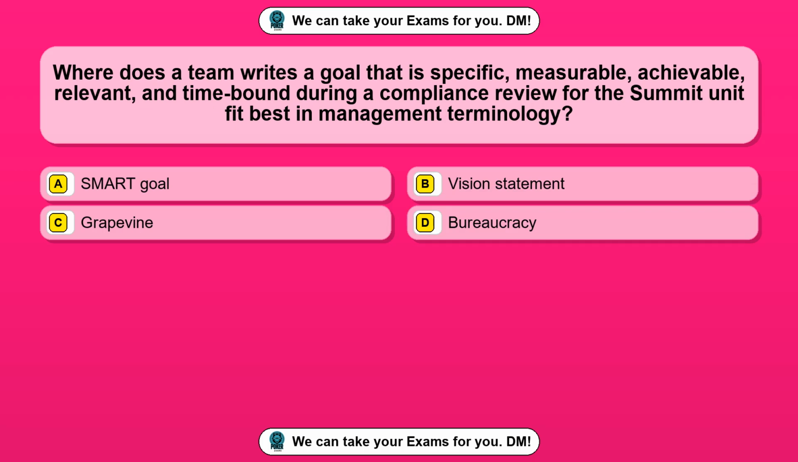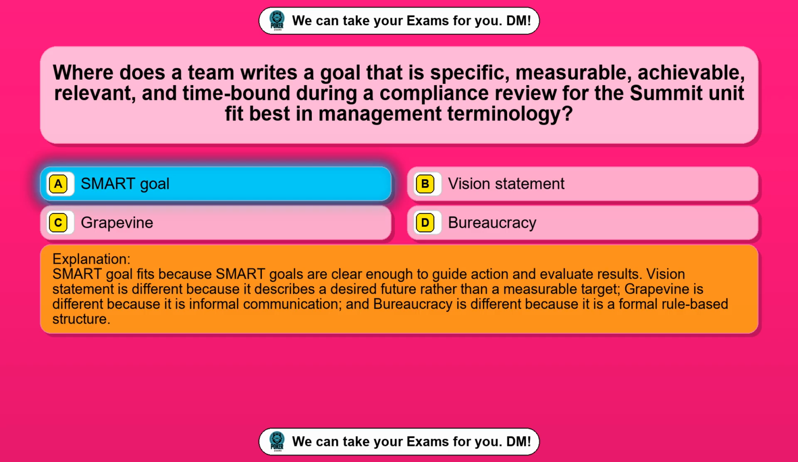Question 46. Where does a team write a goal that is specific, measurable, achievable, relevant, and time-bound during a compliance review for the Summit unit fit best in management terminology? Option A, SMART goal. Option B, vision statement. Option C, grapevine. Option D, bureaucracy. The correct answer is option A, SMART goal.